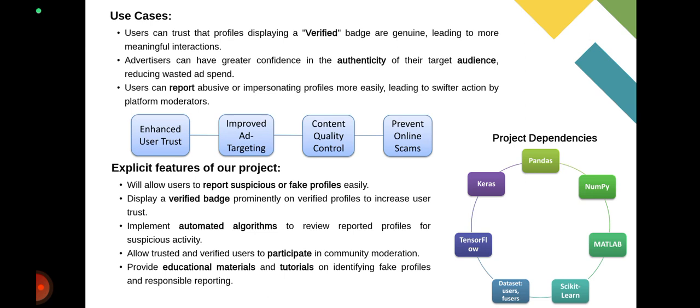Talking about scikit-learn, it is used for classification, regression, clustering, and dimensionality reduction. And talking about Keras, Keras provides a Python interface for artificial neural networks, and it also acts as an interface for the TensorFlow library. And TensorFlow is an AI library which is used to create a model. And talking about datasets, as we earlier discussed, it is about 3,500 lines of fake users and 3,500 lines of real users.